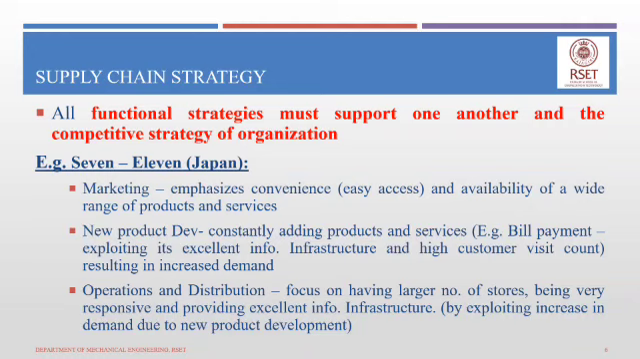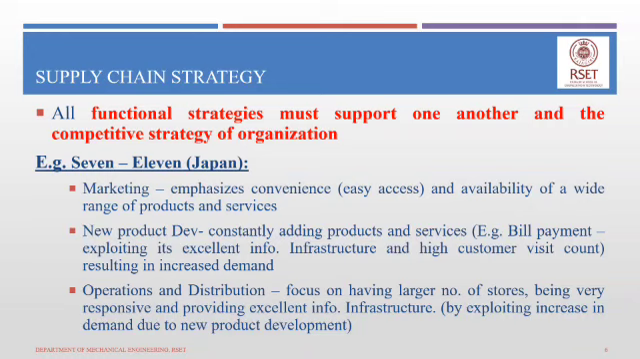The next function is operations and distribution, which is part of the supply chain. Their strategy is to focus upon having a larger number of stores, being very responsive, and providing excellent information infrastructure. They focus upon having a larger number of stores because the marketing team communicates convenience. For a customer to have convenience, it is essential that he has access to a 7-Eleven store nearby. That means having a larger number of stores.